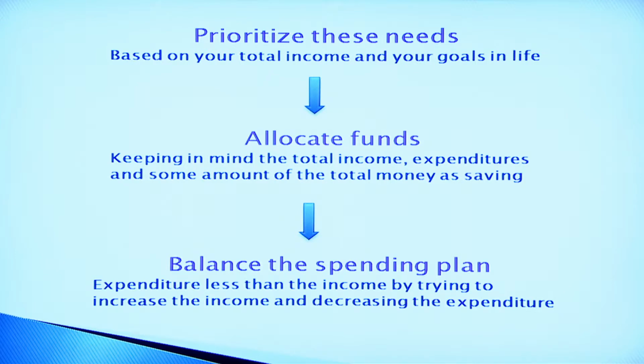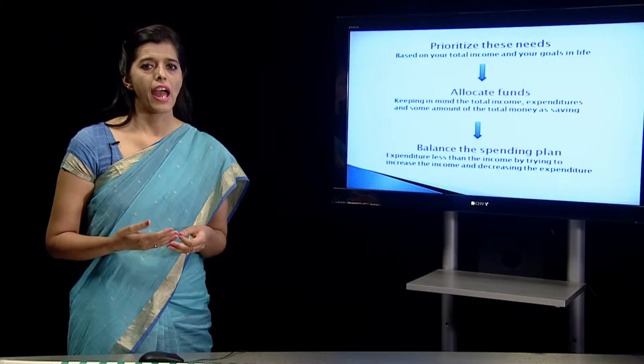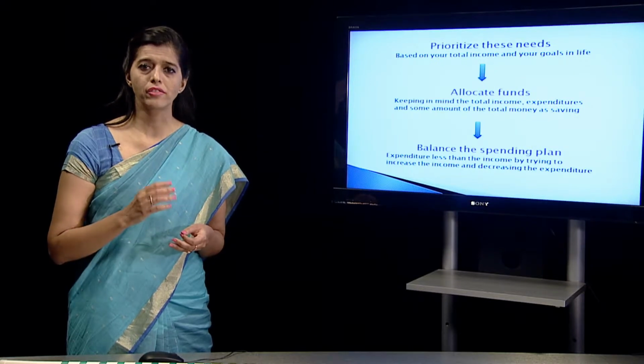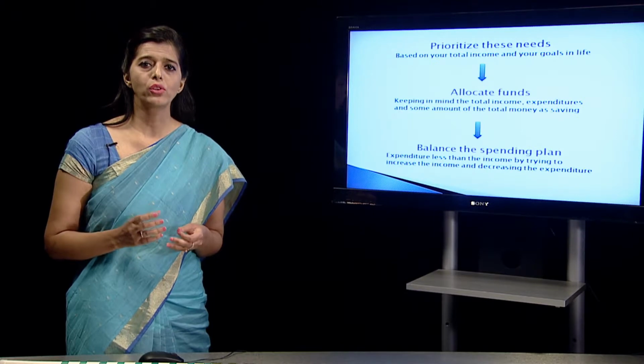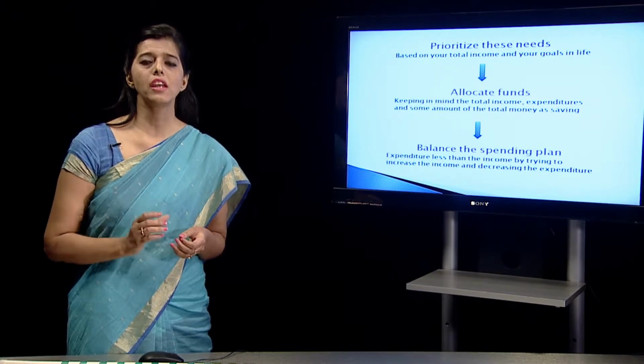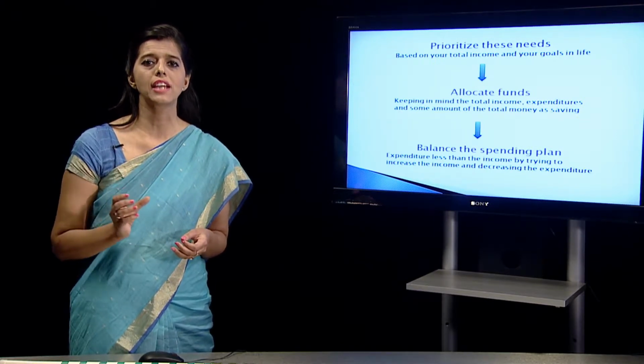Now after we have prioritized these needs, we will allocate the funds, keeping in mind the total income, expenditure and some amount of total money as saving. What does this mean? This means that after we have prioritized the list of the needs, and we have given importance to all the needs as per the family members, we have to decide how much money is going to be given to each category.